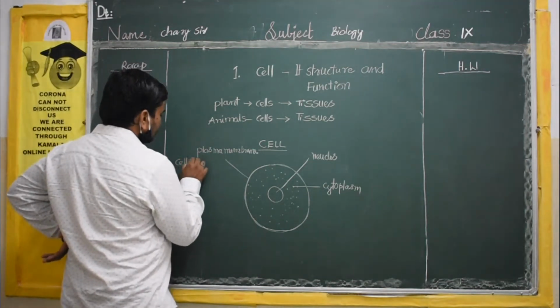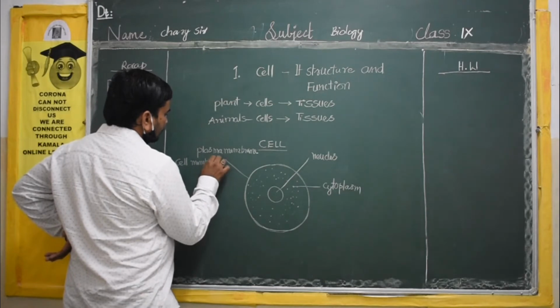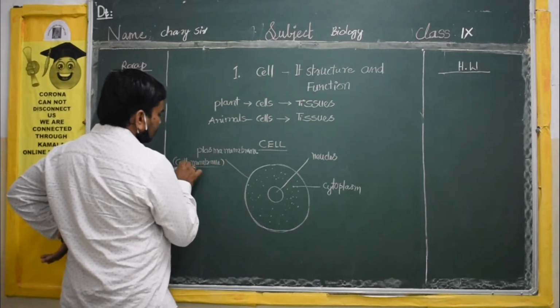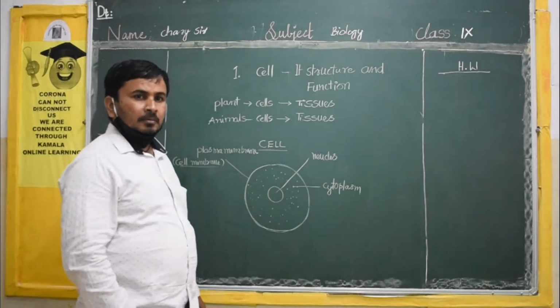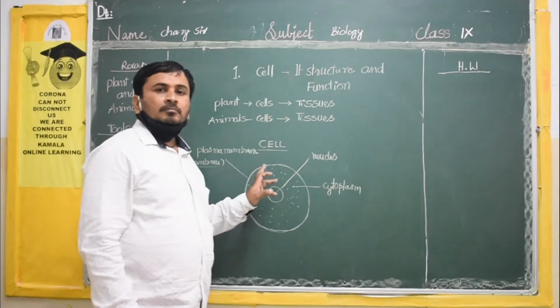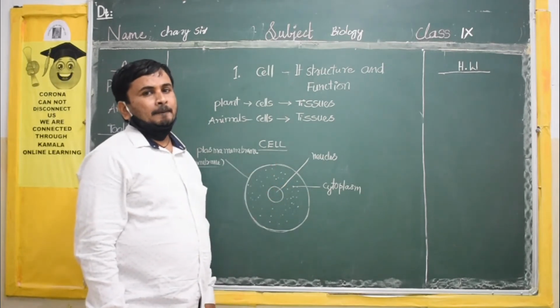Another name for the plasma membrane is the cell membrane. You have to remember, the cell is covered by one membrane, called the cell membrane or plasma membrane.